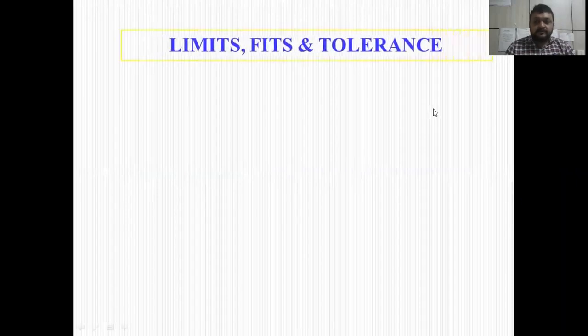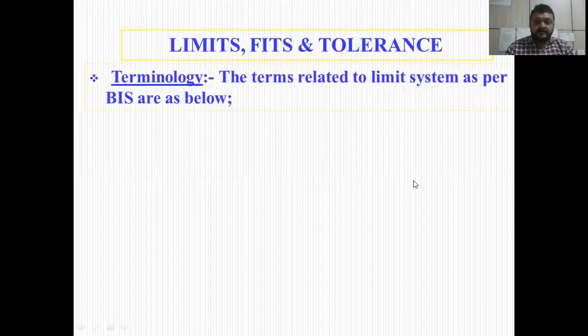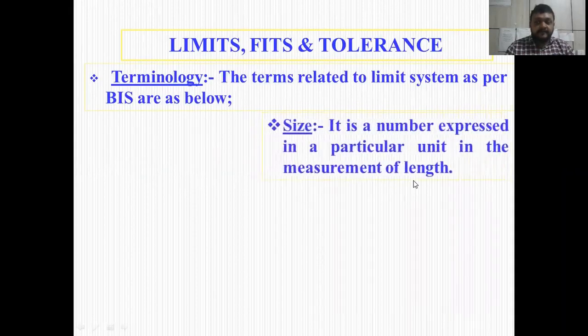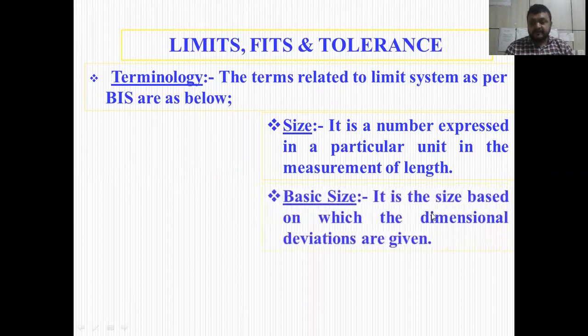Now you have to see various kinds of limits, fits and tolerances, and for that the Bureau of Indian Standards, BIS. According to the BIS, let us see some terminology about size. Size is normally a number expressed in a particular unit. For example, we measure length in mm or meter or centimeter. So in a particular unit, we specify a number for any component. That is normally considered as size. Size may be diameter, length, width, height.